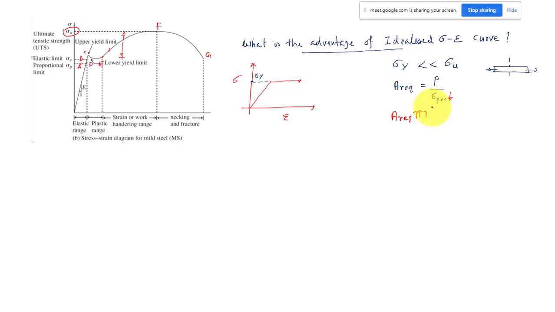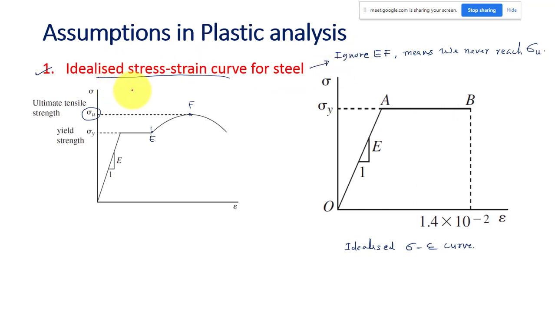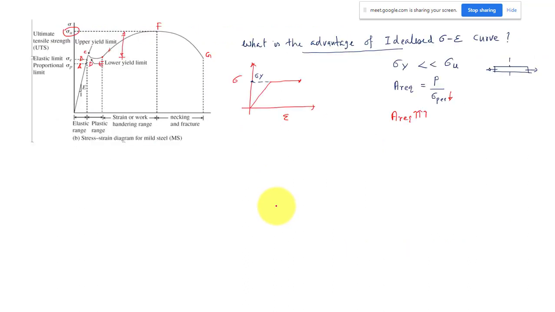So that is the one impact of this assumption in the design. Even though we are neglecting this strength of the material, we are going on the safer side. Safety is the most important criterion in any design. So from the safety point of view, that is fine.